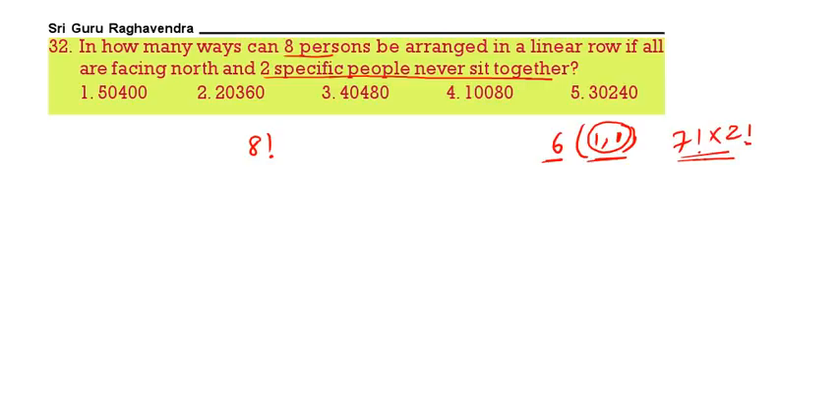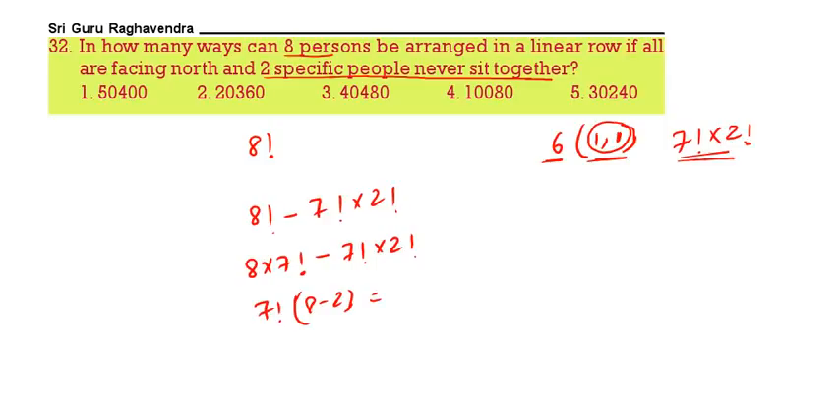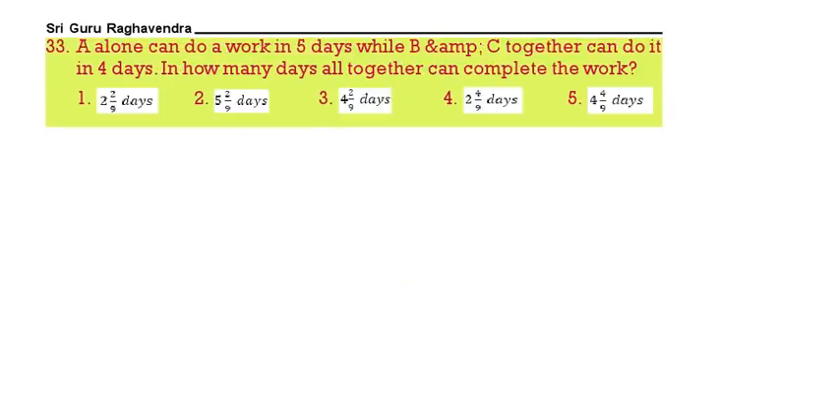Now never sit together means 8 factorial minus 7 factorial into 2 factorial. This is what we should calculate. 8 factorial can be written as 8 into 7 factorial, minus 7 factorial into 2 factorial. So you can take 7 factorial common, 8 minus 2. That means 7 factorial into 6. 7 factorial means 5040 into 6. That will give 30,240.